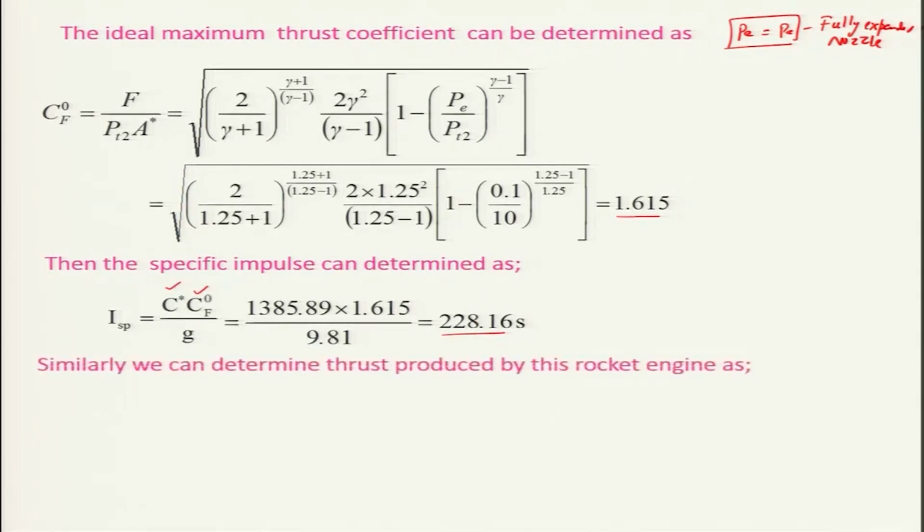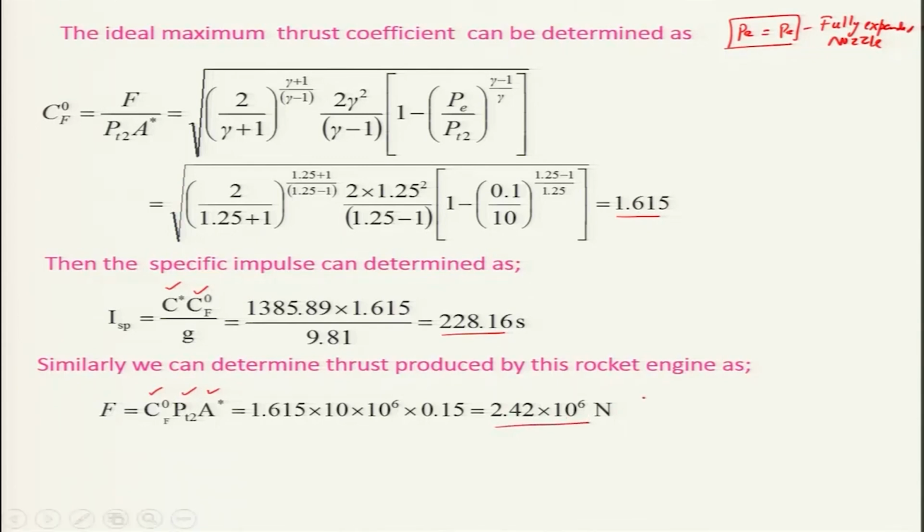Similarly, we can determine the thrust produced by this rocket engine because by definition CF maximum is equal to F divided by Pt2 times A star. So, this CF is known, Pt2 is known, A star is known. You will find the thrust produced by this rocket engine is quite high, 2.42 mega Newton. This is mega Newtons we are putting, so you can look at that.